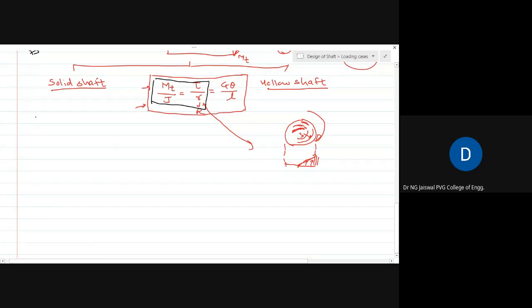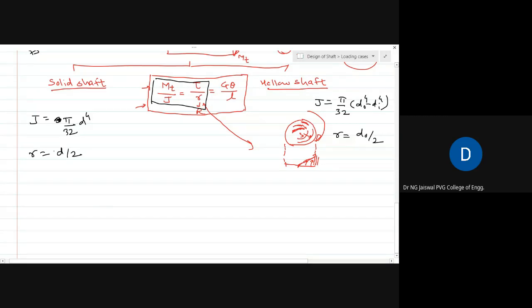J for a solid shaft. J for a solid shaft is equal to what? This is pi by 32 d raised to power 4, the polar moment of inertia for a solid shaft. It's the same thing if I write for a hollow shaft: this J will be equal to pi by 32 into dO raised to power 4 minus di raised to power 4. Right? And R, in a solid shaft, will be equal to d by 2, whereas in the hollow shaft, R will be equal to dO by 2.